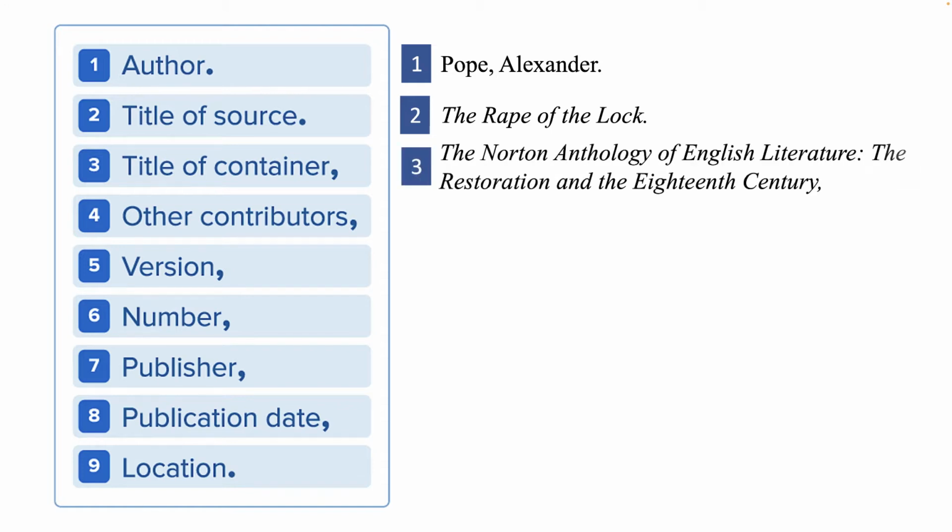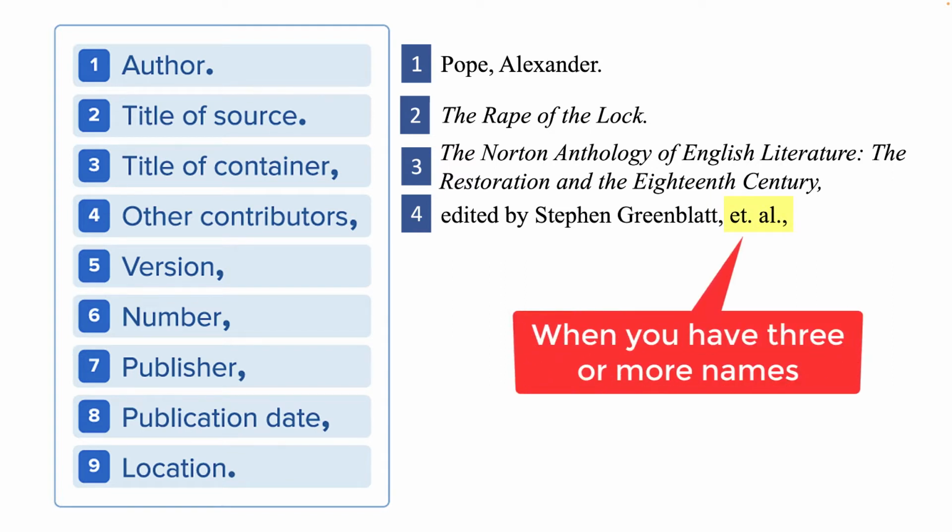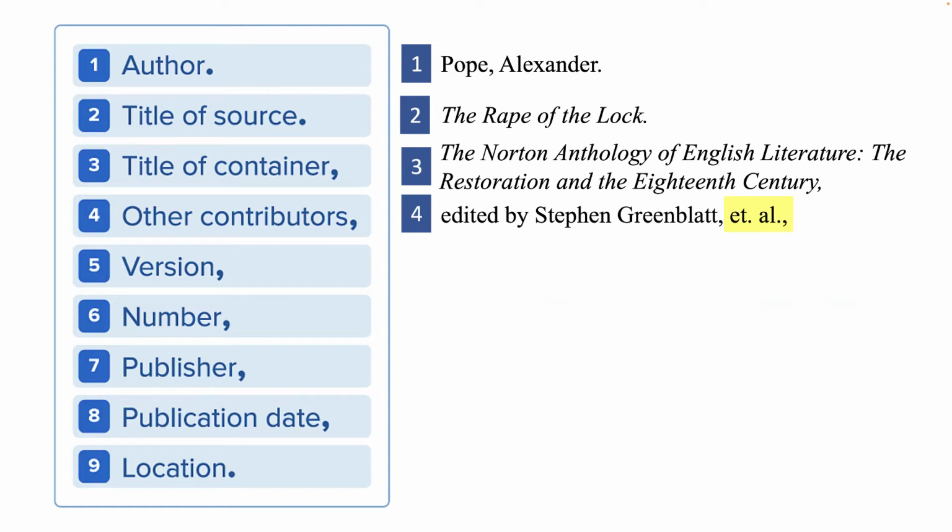You found it in the Norton Anthology of English Literature, the Restoration and the 18th Century, so we list that as the title of the container. It was edited by Stephen Greenblatt and a bunch of other people, too many to list, so we use the abbreviation et al., which means and others. When a source has 3 or more contributors in the same role, and by the way, this same rule applies to authors. When you have 3 or more authors, you do the same thing. You list the name of the first, and then you follow it with the abbreviation et al.